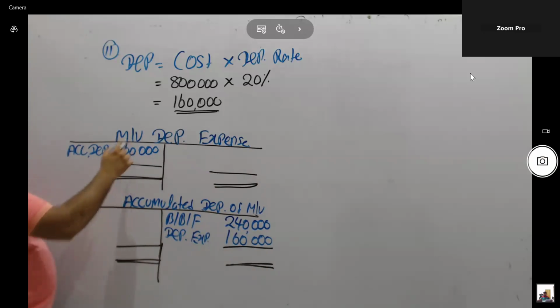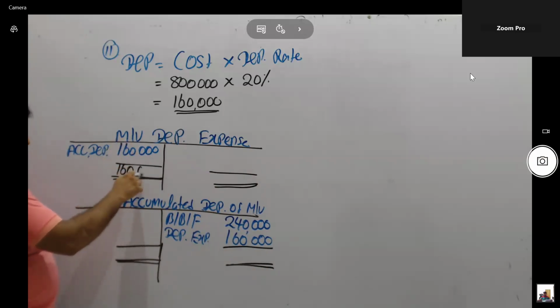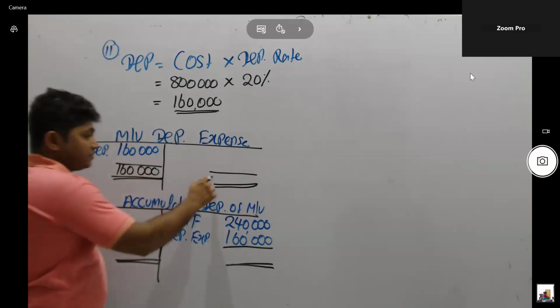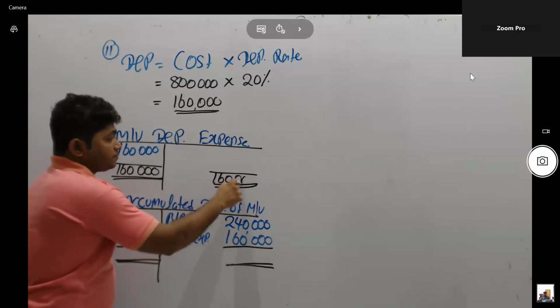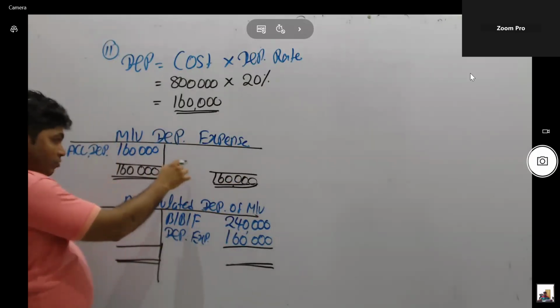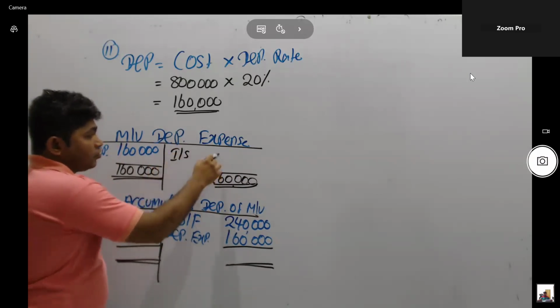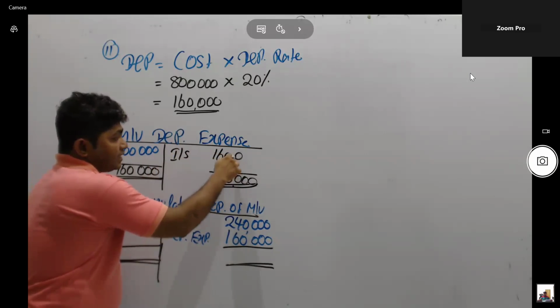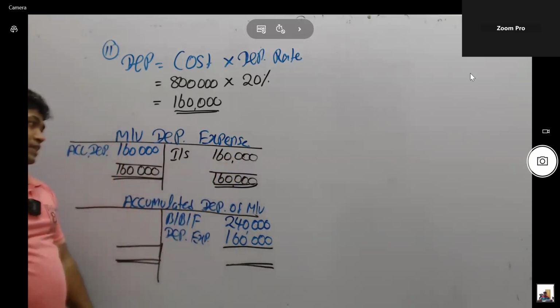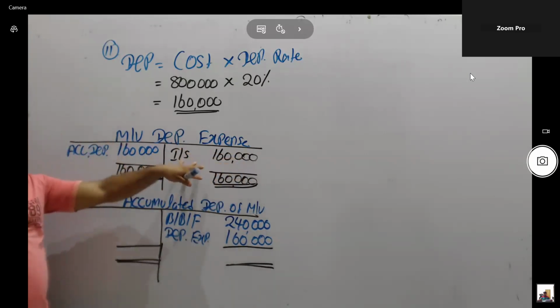Closing means the difference value should be transferred to the income statement. Think of the closing entry: here it cannot be written as a balance carried out, but as a transfer to the income statement or profit and loss account. This is called the closing entry. This value should be recorded under distribution expense when preparing the income statement.